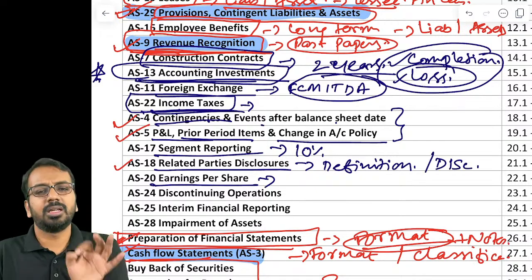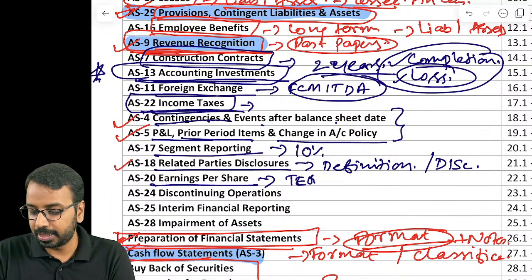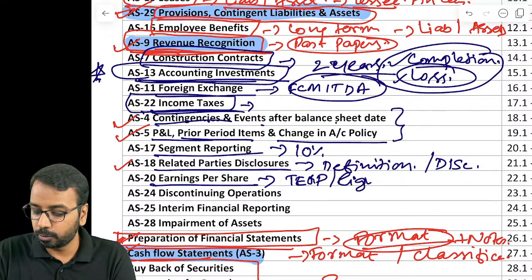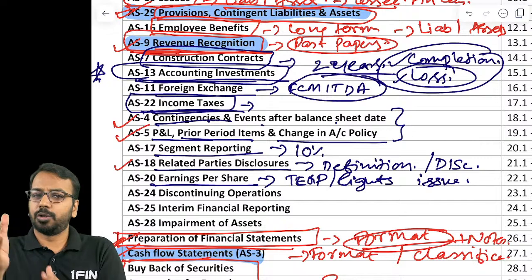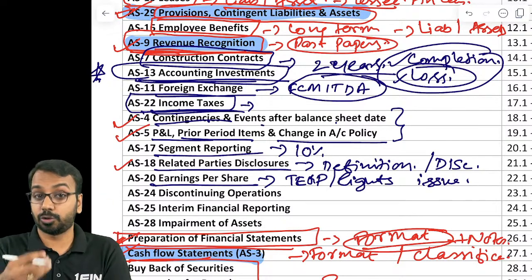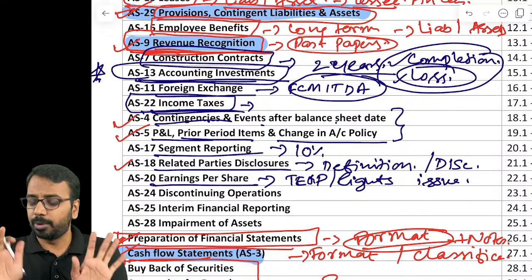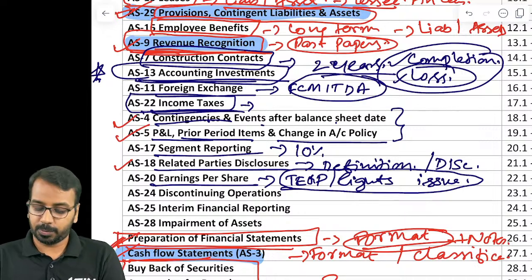Earnings per share, it's a standard chapter where most of the focus should go to theoretical ex rights price related to rights issue. This is where students struggle. Otherwise, for bonus issue, you have to do a retrospective adjustment, and if it is a fresh issue of shares, you have to do a weighted average. That you'll be able to handle. This is where students generally struggle when it comes to earnings per share.